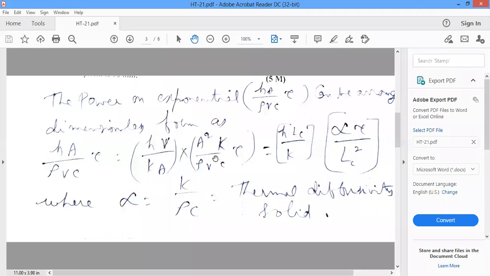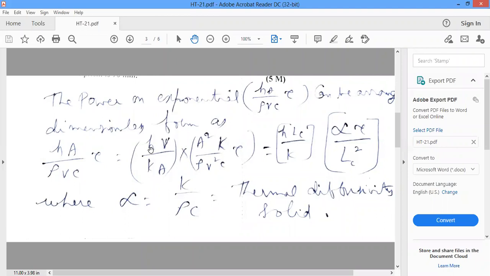So we get hV by kA into A squared into k tau by rho V squared c. If you simplify this again, it comes back to hA into tau divided by rho Vc only. To arrange it into dimensionless form, we are writing like this. Nothing more is there in that.